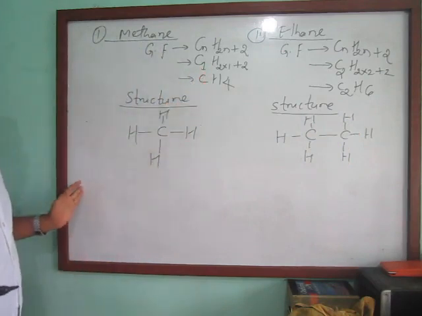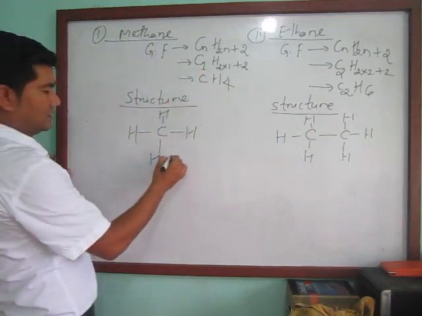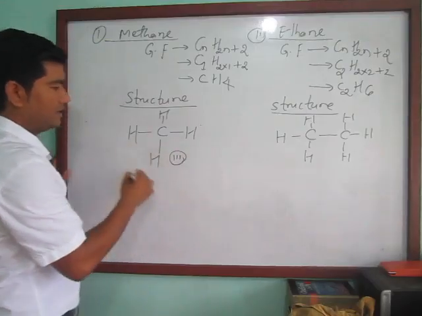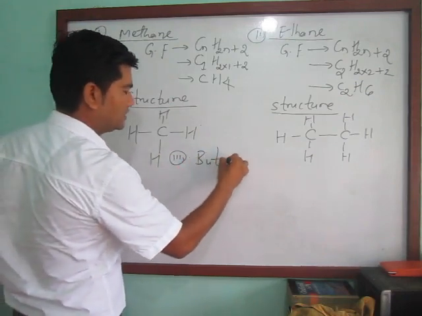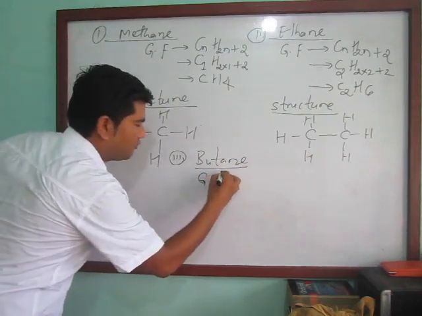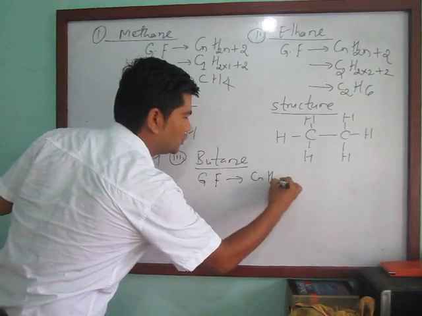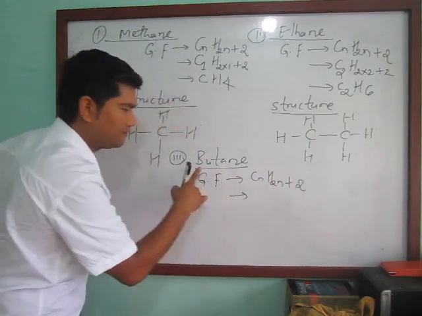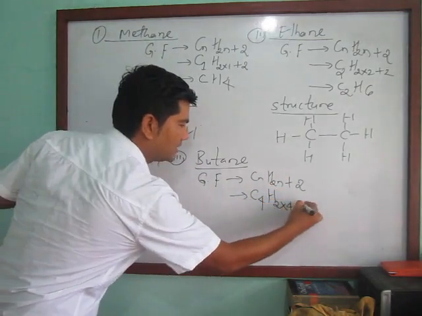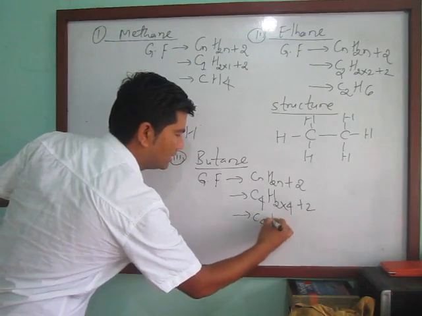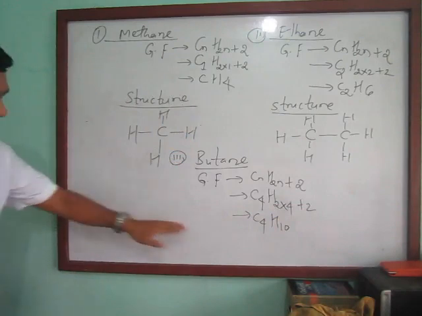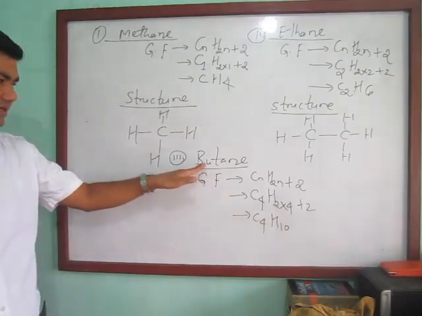Similarly you can do it yourself for propane, but I'm going to show you another one, butane. The general formula is CnH2n+2. For butane there are 4 carbons, C4, 2 into 4 plus 2, how much? C4, 2 times 4 is 8, plus 2, C4H10. This is the molecular formula of butane.